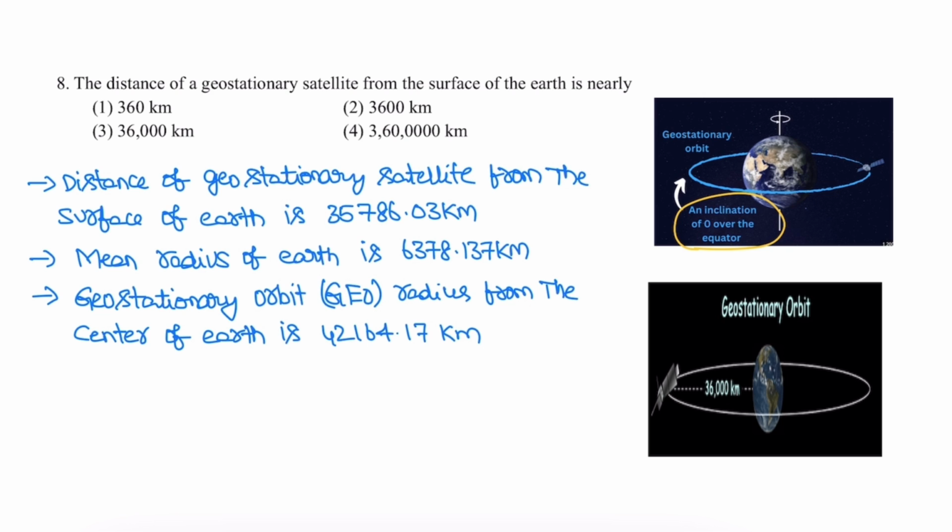6,378 kilometers, and the radius of geostationary orbit from the center of Earth is 42,164 kilometers, from the surface of Earth is 35,786 kilometers. In the question they have given the surface of the Earth. Roughly it is 36,000 kilometers. So option 3.